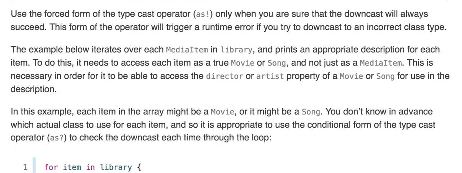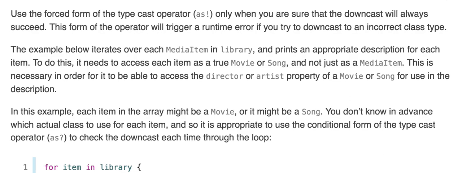Use the forced form of the typecast operator, as!, only when you're sure that the downcast will always succeed. This form of the operator will trigger a runtime error if you try to downcast to an incorrect class type. The example below iterates over each media item in the library and prints an appropriate description for each item.